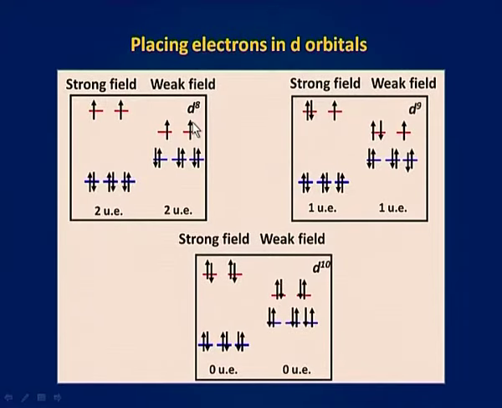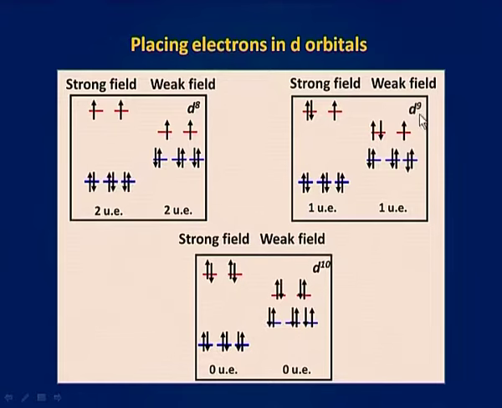Here you can see for d8 configuration, for strong field the electronic configuration is t2g6 eg2. For weak field also the electronic configuration is t2g6 eg2. Therefore, the unpaired electrons in both the cases are equal to 2.